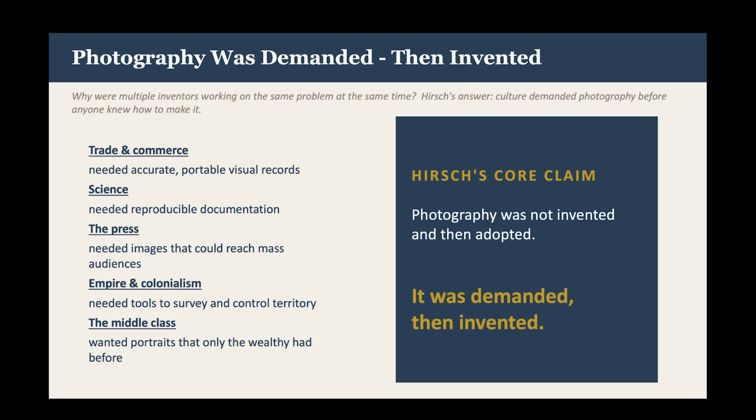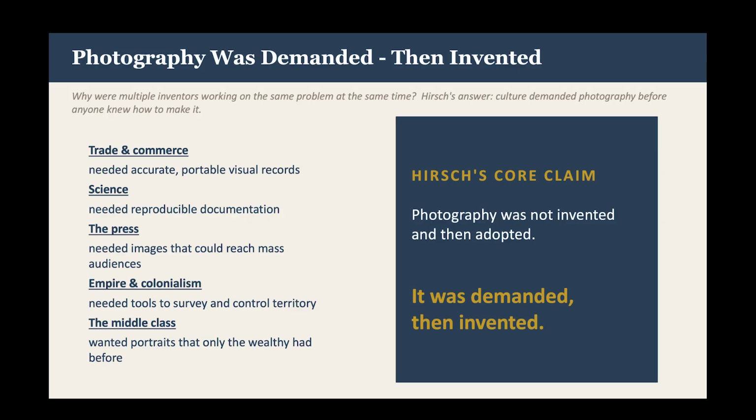There were many conditions, such as trade and commerce needing accurate, portable visual records of goods, buildings, and landscapes. Science needed reproducible visual documentation of specimens, geographical surveys, and astronomical observations. The press needed images that could be reproduced and distributed to mass audiences. Empire and colonialism needed tools to document, survey, and control populations. And the emerging middle class wanted portrait images that previously only the wealthy could afford to commission.